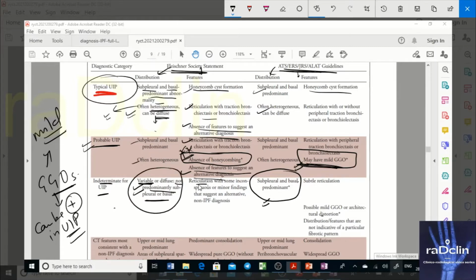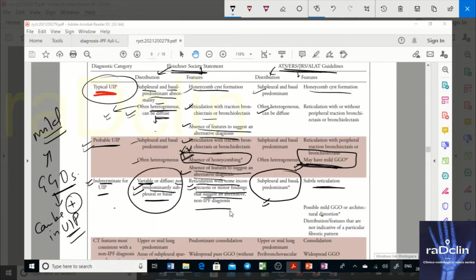There is also reticulation with some inconspicuous or minor findings that suggest an alternative diagnosis. You have reticulations here as well, and the reticulation is finer here. In indeterminate UIP, you see fine reticulation, but you also see other findings. In typical UIP and probable UIP, you have to rule out findings that go against UIP and suggest an alternative diagnosis. But in indeterminate for UIP, you see findings that suggest an alternative diagnosis.